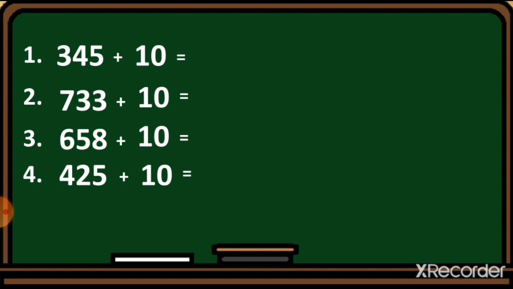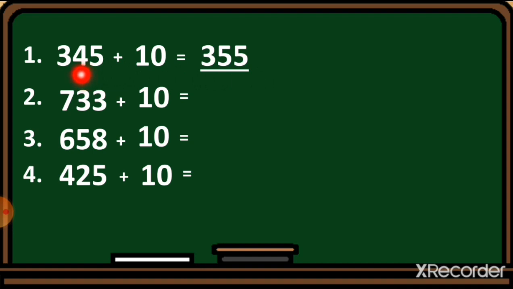Let's see how. Here is 345 plus 10. We have to add one to this 4. So, students, 4 plus 1 is equal to 5. So which number will come after adding 10? The number 355 will come. You can see this.